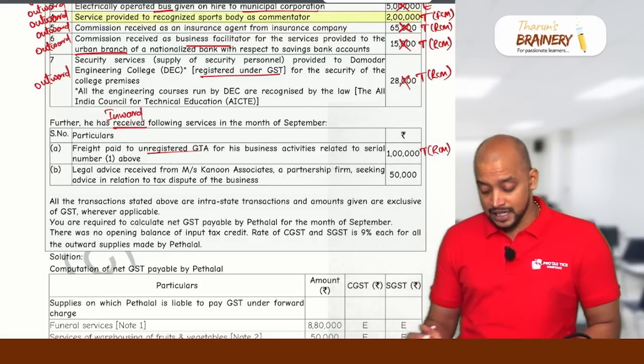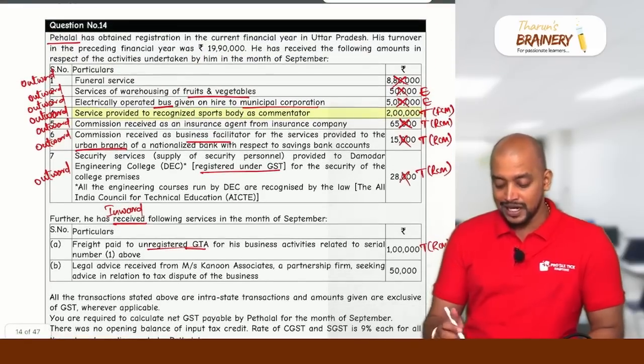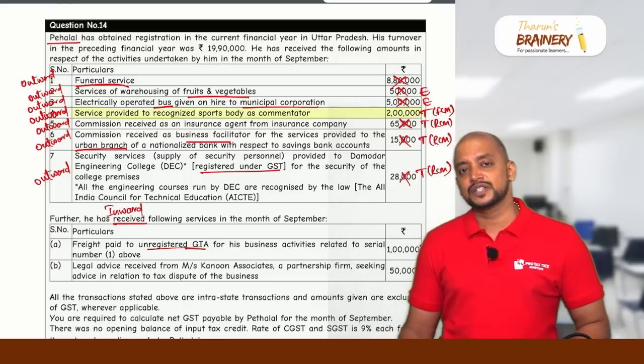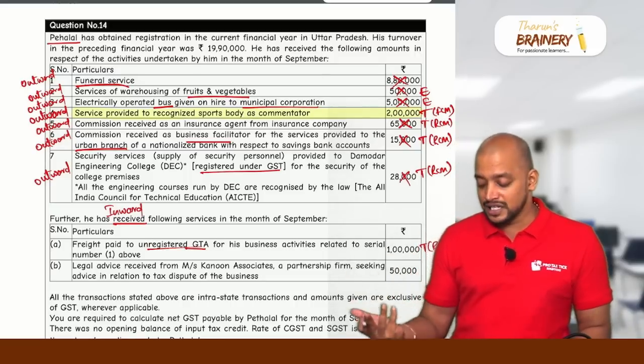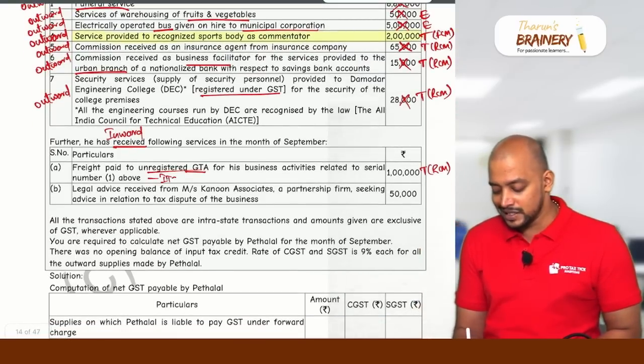Why can they not take ITC? This GTA service is used in relation to serial number 1. What is serial number 1? Funeral service. Funeral service is not chargeable to GST, not a supply. Then how can they take ITC? So ITC is not available.